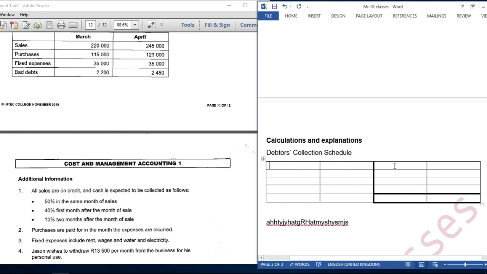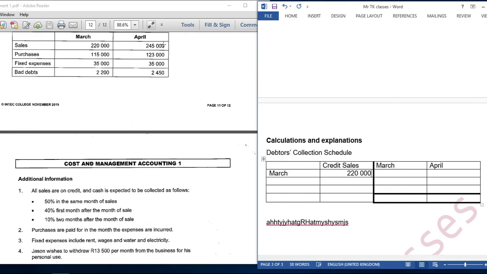In the debtors collection schedule, we are going to have March and April. We are going to write our credit sales here. They said all sales are on credit, which means that for March our credit sales are going to be 220,000.